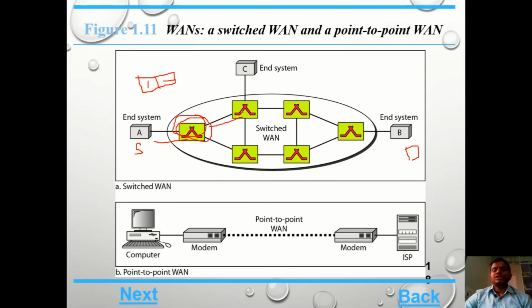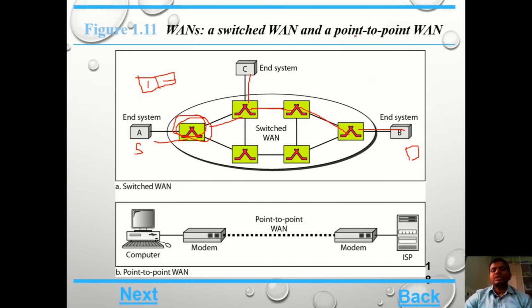Here also the same process. Whenever it receives a packet of information, first of all it checks whether that packet belongs to this network or not. In case it belongs to this network, it transfers to the destination node. In case it does not belong to this network, it simply transfers to the next node. In this manner finally that packet of information reaches the destination node. So this is the process of transferring the data in wide area networks. In wide area networks we are using this type of connectivity, that is switched WAN, switched wide area networks.